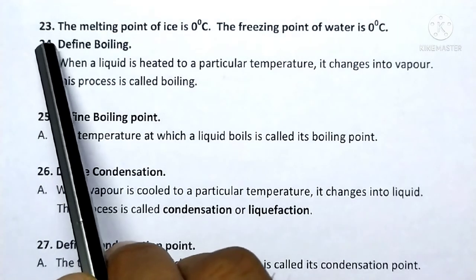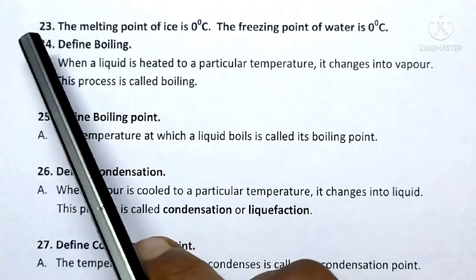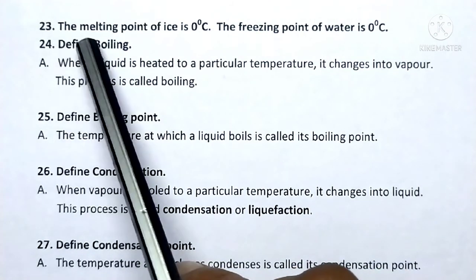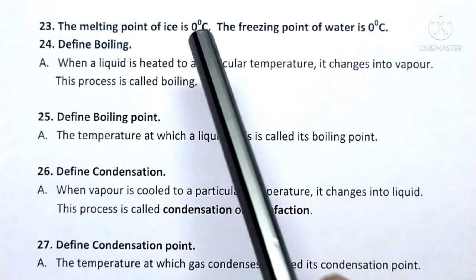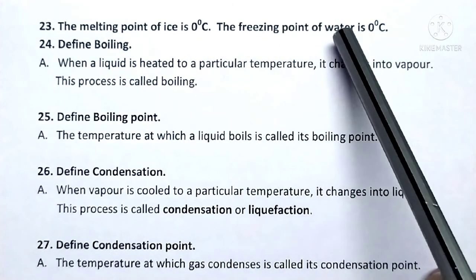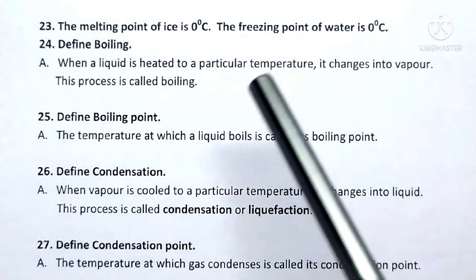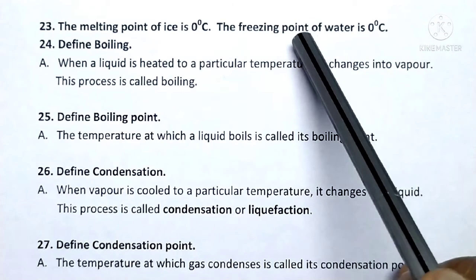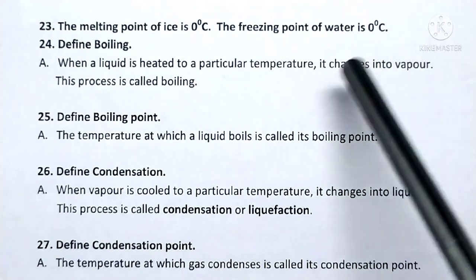Question number 23. Actually, this is not a question, this is a point. It is given in the form of a point. The melting point of ice is 0 degrees Celsius. The freezing point of water is 0 degrees Celsius. So, both the melting point of ice and the freezing point of water is one and the same, that is 0 degrees Celsius.